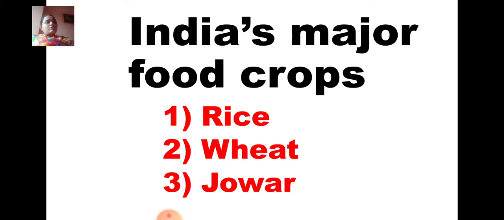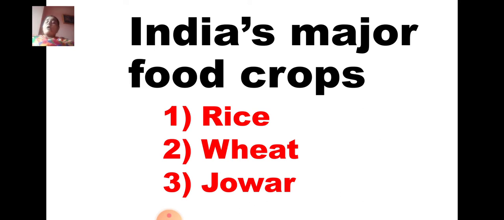Jawar is included in many parts of India. They prepare bhakri from it. We saw the varieties of jawar: hurda, laya, sange. These are all preparations made from jawar. So jawar again is an important food crop of India.